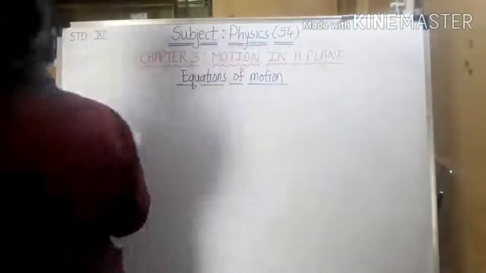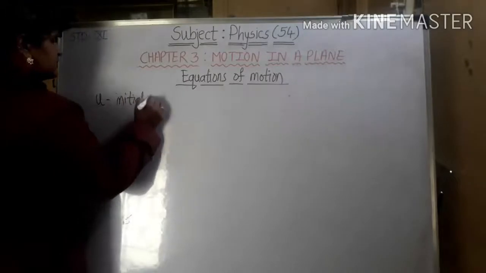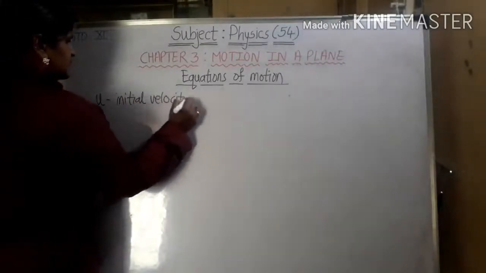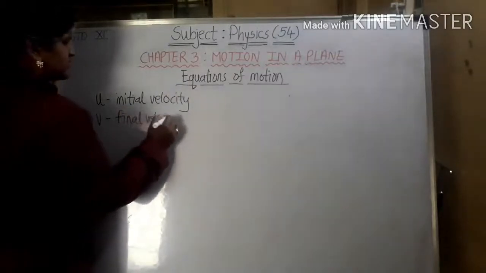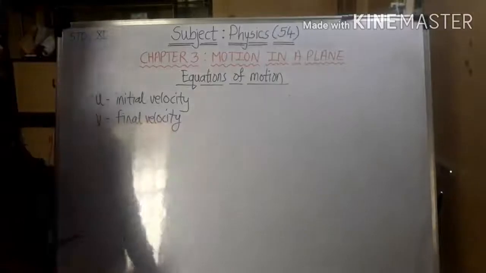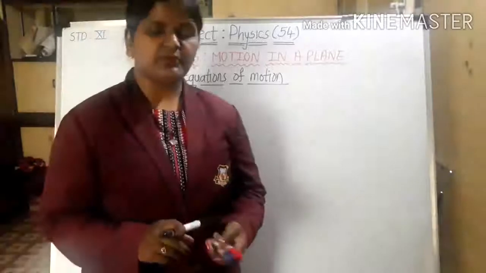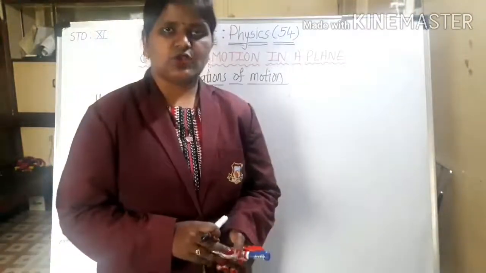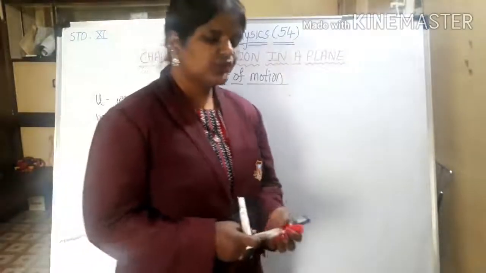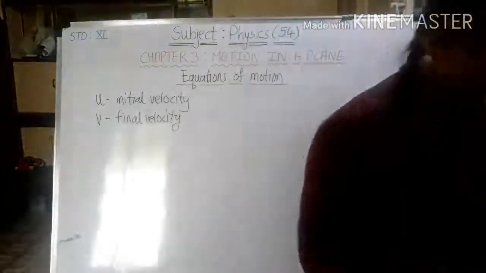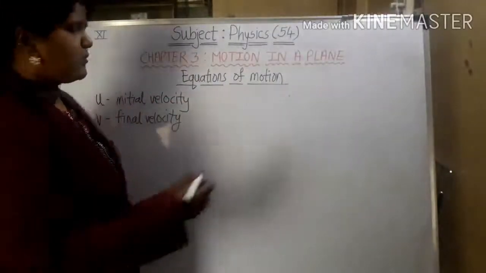So I will just write over here, consider u as initial velocity and v as final velocity of any particle which is traveling in 2 dimensions, okay. So what we are going to do is we are going to see what will be the average velocity and what will be the displacement of the same, okay. So for the very first we are going to see acceleration, okay. We will write all the formulas over here.